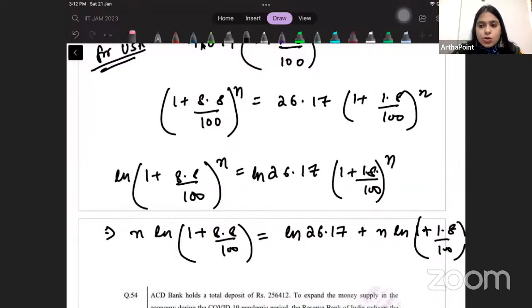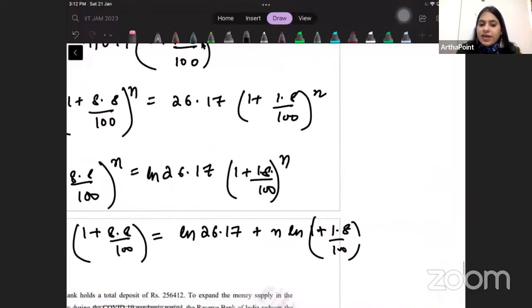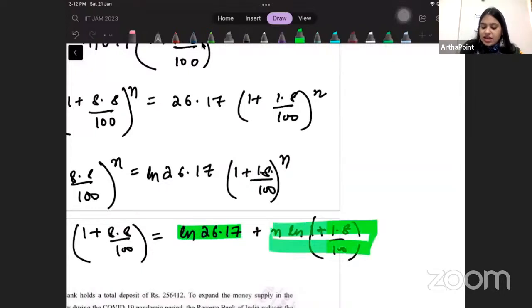I am just using the basic rules of ln. ln m plus ln n will be ln mn, right? So it will become ln m plus ln n. Then ln m to the power n, n comes down and you will be left with something else.